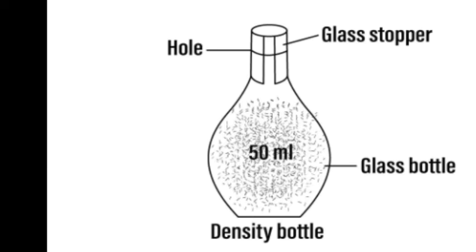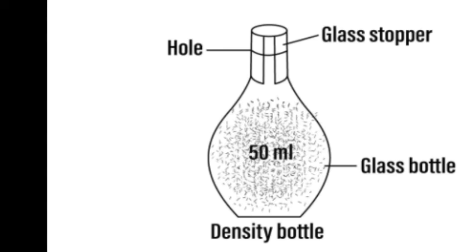Now we empty the bottle and dry it well. Now we fill it with the liquid whose density is to be determined. We insert the stopper again so that the excess liquid drains out through the hole. Now we dry the bottle from outside using the blotting paper and measure its mass. Let it be m3 grams.